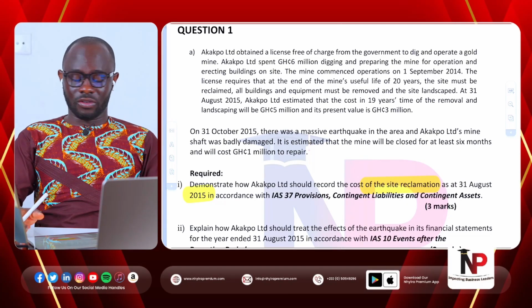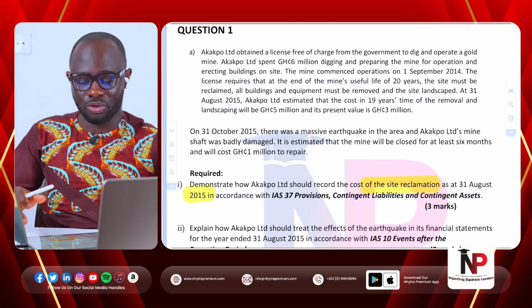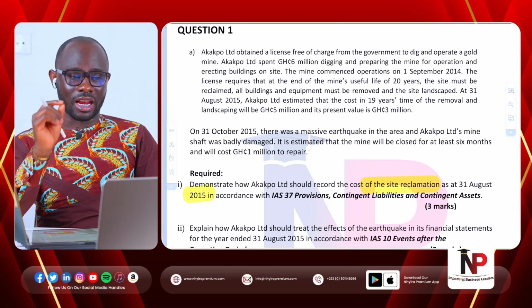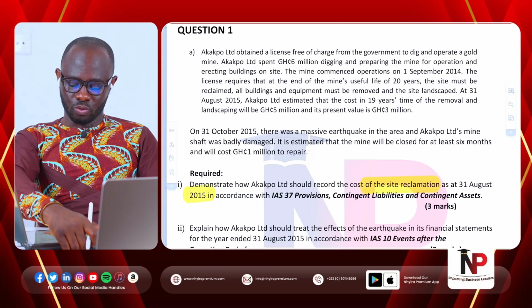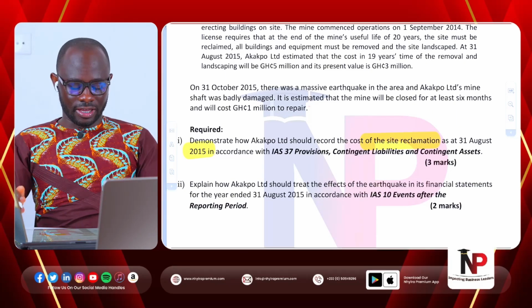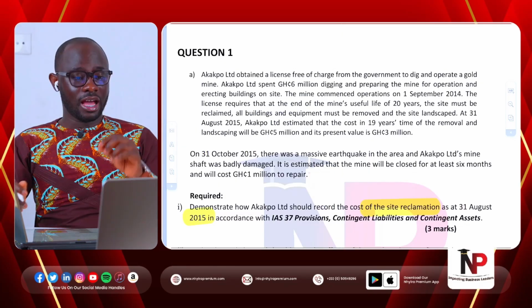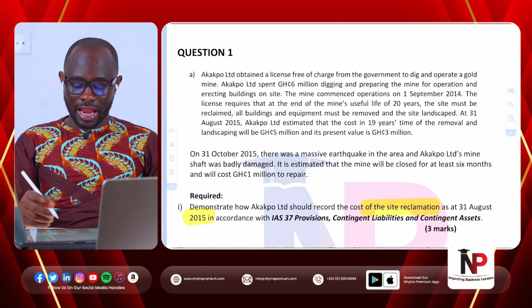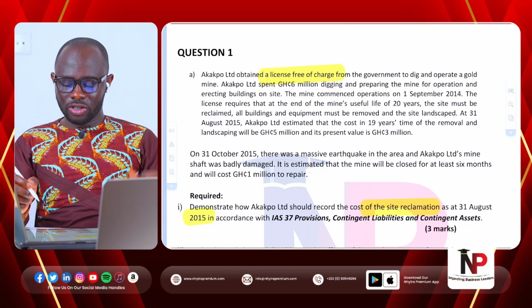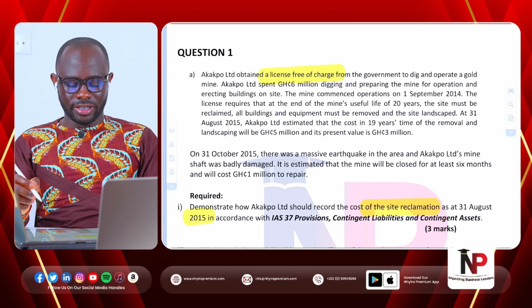The A aspect of the question is asking us to demonstrate how the site reclamation cost will be recorded as at 31st August 2015 in accordance with IAS 37. Acclaimed Limited obtains a license free of charge from the government to dig and operate a gold mine.